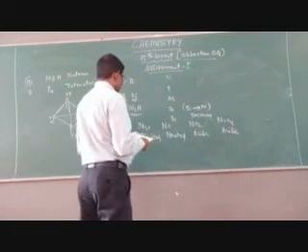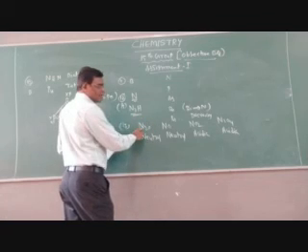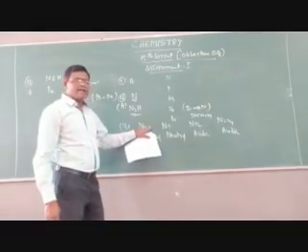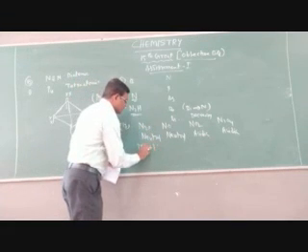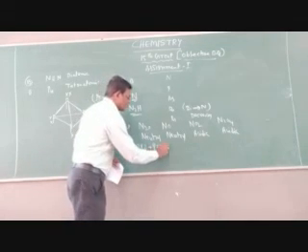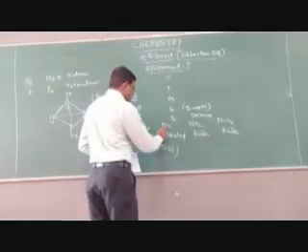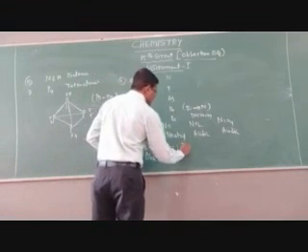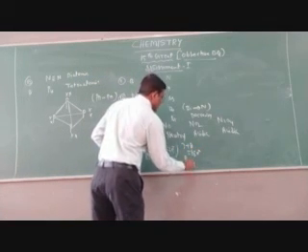Next, magnetic behavior. In N2O, how many total electrons? Nitrogen is atomic number 7, that means 7 electrons. Two nitrogens means 7 plus 7, 14. Oxygen is 8, so 8 times 1. The total is 14 plus 8, 22 electrons in the N2O molecule. With 22 electrons, this is of diamagnetic nature. In NO, 7 plus 8 is equal to 15 electrons. It is of paramagnetic nature.